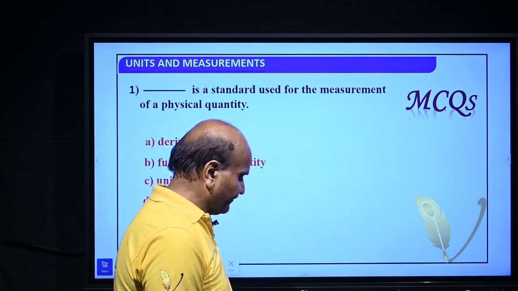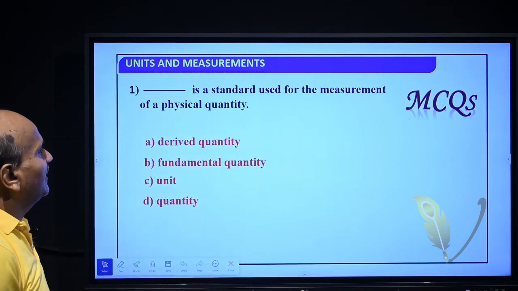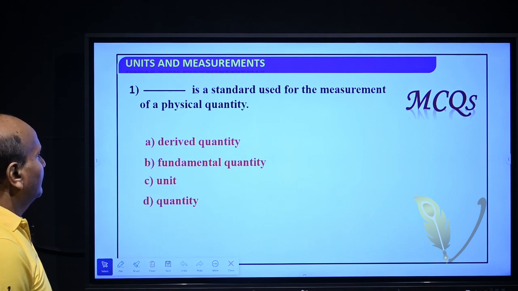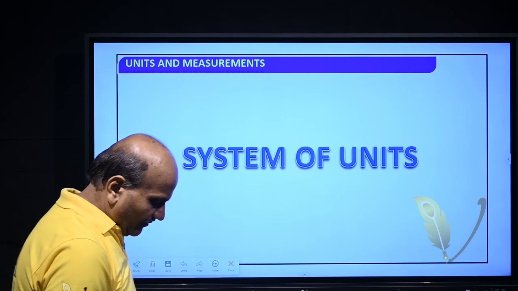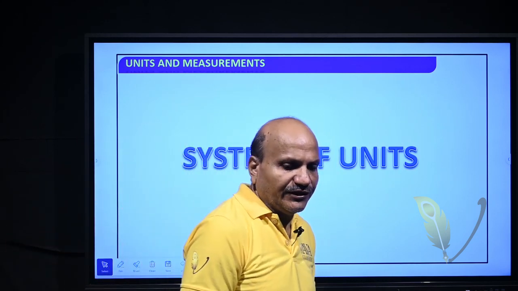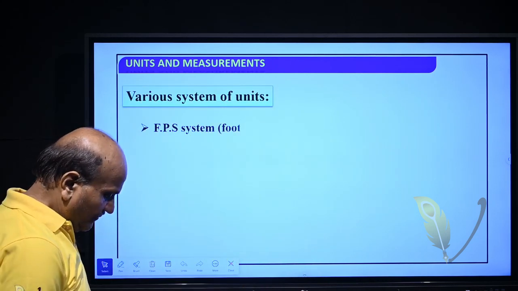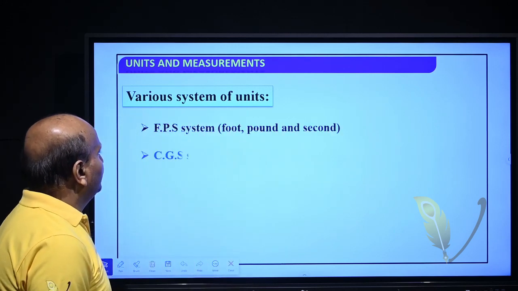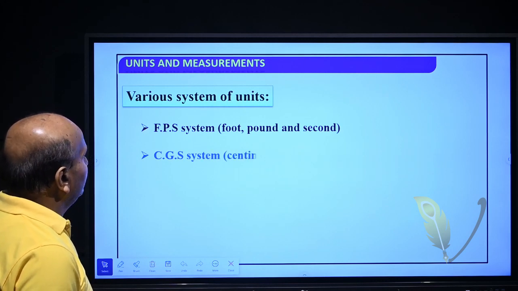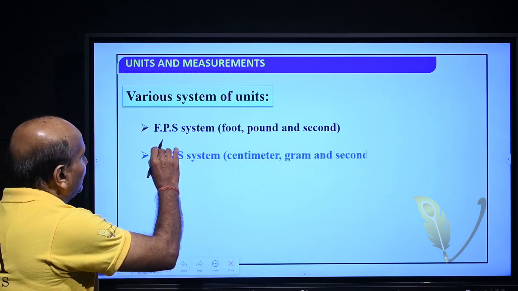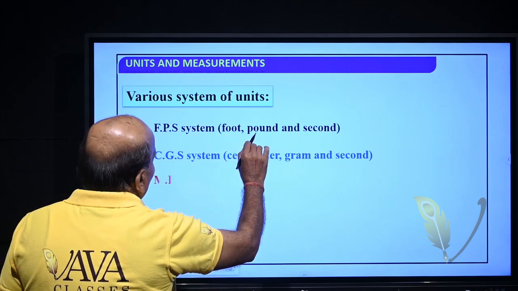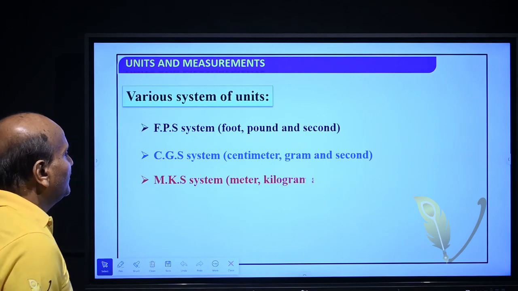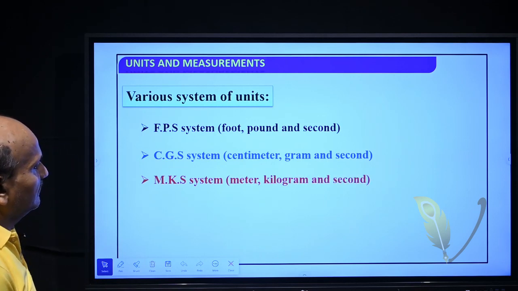MCQ question. This is a standard used for the measurement of a physical quantity, that is unit. Then system of unit. So, there are various systems of units. First is FPS system. FPS system, F for foot, P for pound and S for second. This system is also called British system.